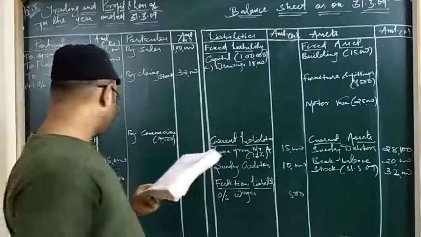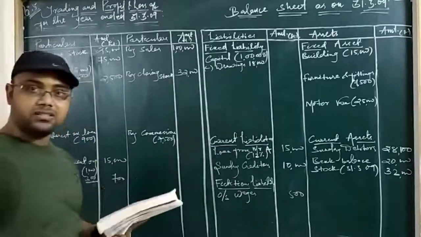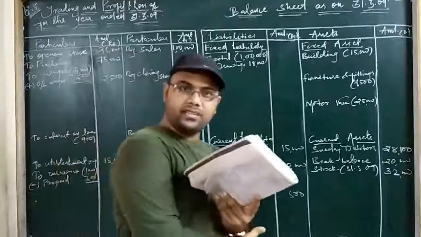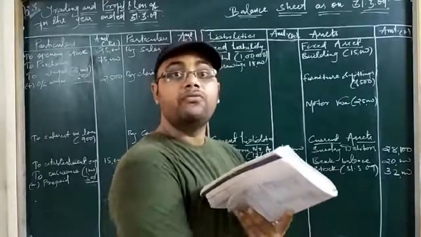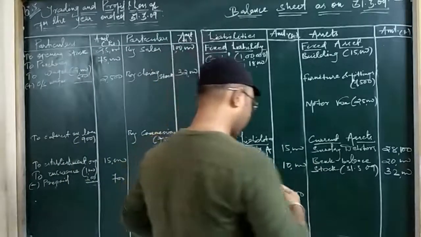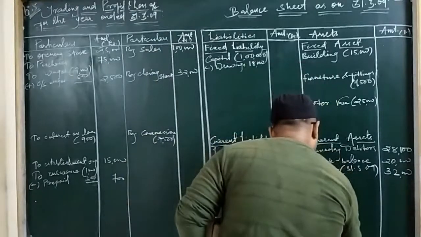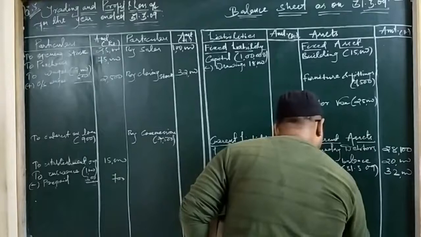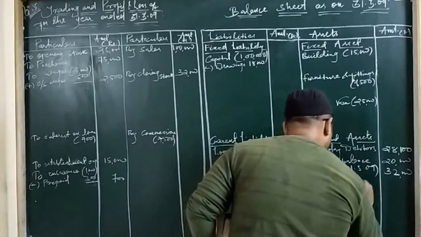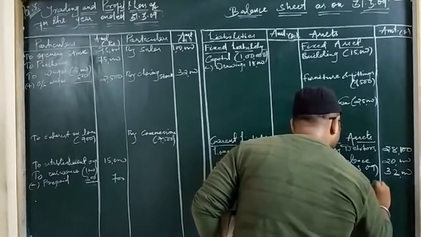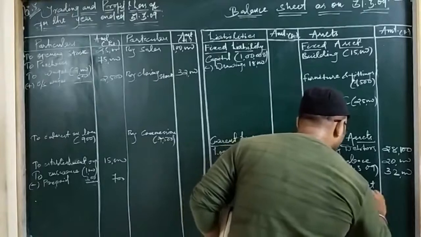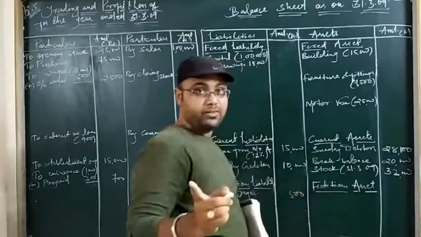Then we have to post this insurance in another financial statement. Since the outstanding is current liability, prepaid insurance will be current asset. So we will be writing here current asset. As you know, current asset or current liability means those assets and liabilities that do not have any physical form.